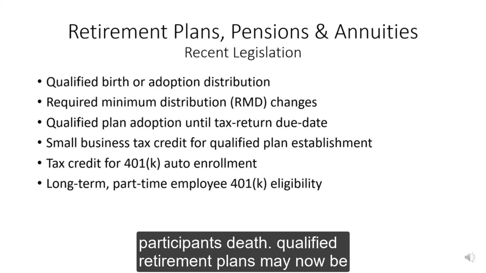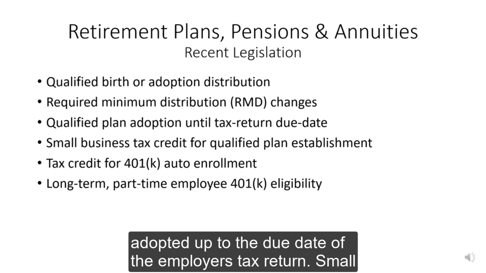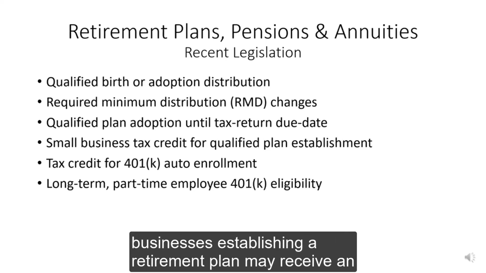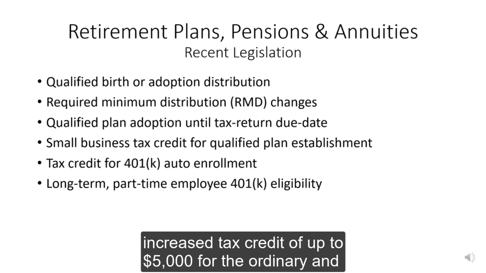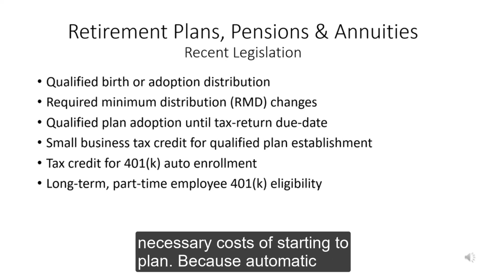Qualified retirement plans may now be adopted up to the due date of the employer's tax return. Small businesses establishing a retirement plan may receive an increased tax credit of up to $5,000 for the ordinary and necessary costs of starting a plan.